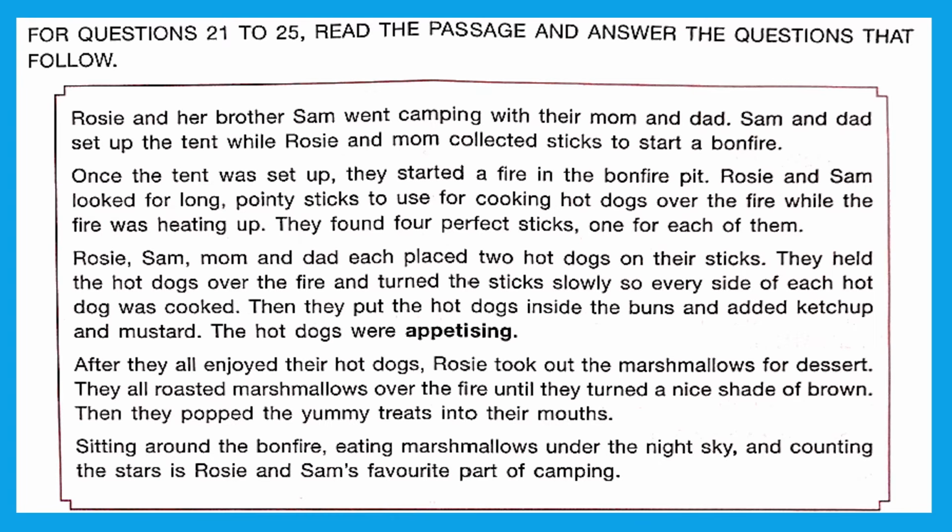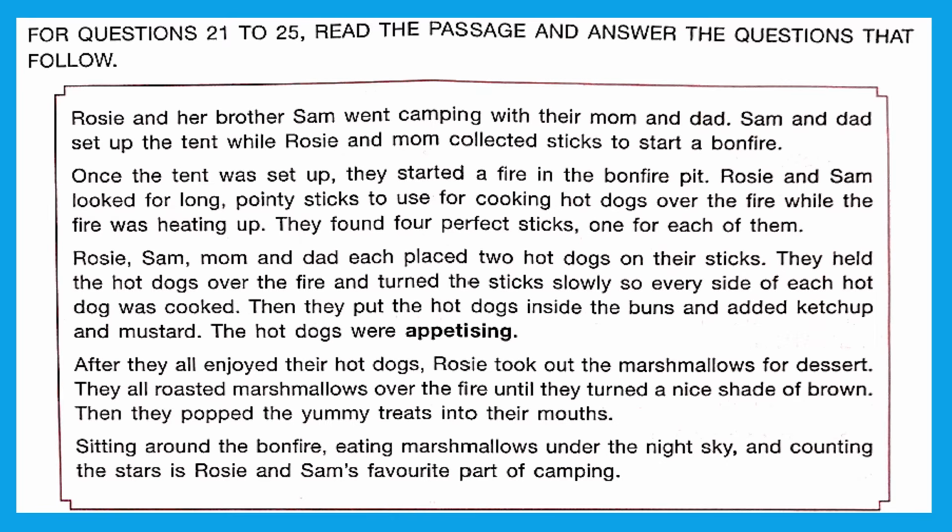Rosie and her brother Sam went camping with their mother and dad. Sam and dad set up the tent while Rosie and mom collected sticks to start a bonfire. Once the tent was set up, they started a fire in the bonfire pit. Rosie and Sam looked for long pointy sticks to use for cooking hot dogs over the fire while the fire was heating up. They found 4 perfect sticks, one for each of them.